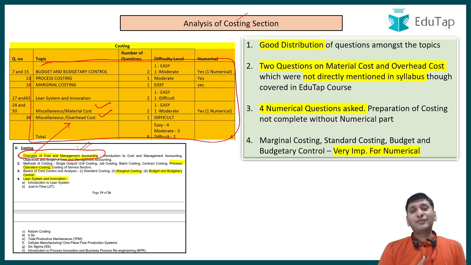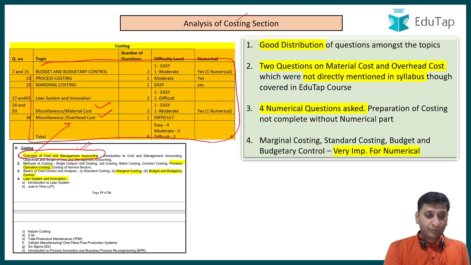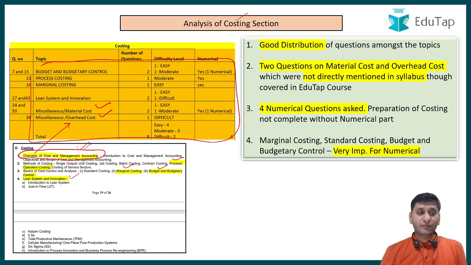See, these are competitive exams. This is not a board exam where you are targeting 60 marks out of 100. That, okay, out of 10, I would do 6 questions, that will also fetch me 60 marks. No. Prepare till your last breath. It should be like that. Right. And then from process costing, there was one question, marginal costing, budget and budgetary control, lean system and innovation. There were questions from these topics. Right.